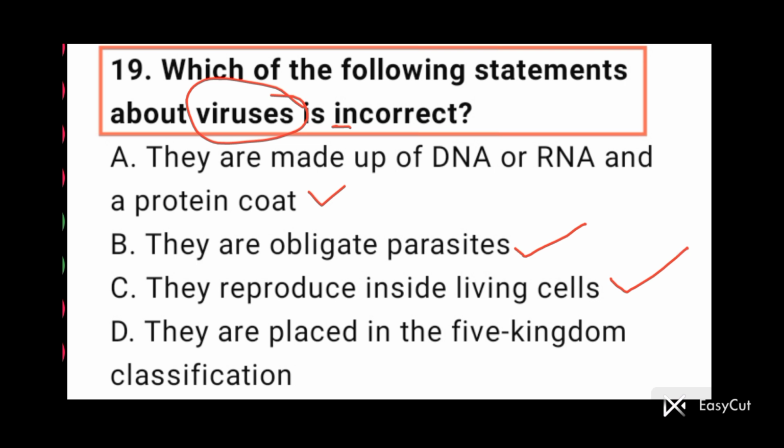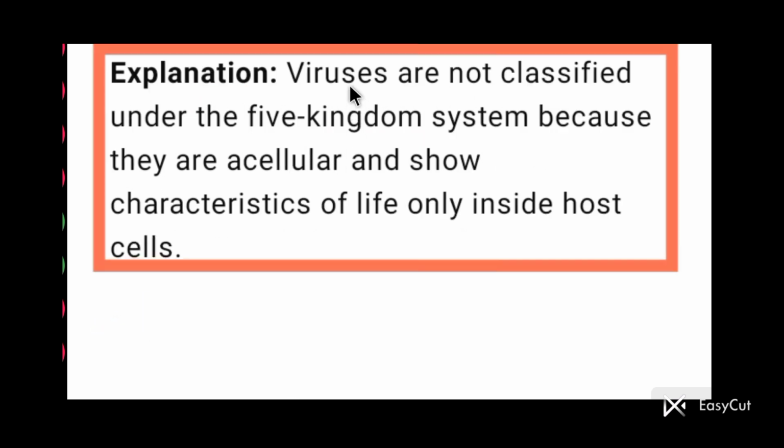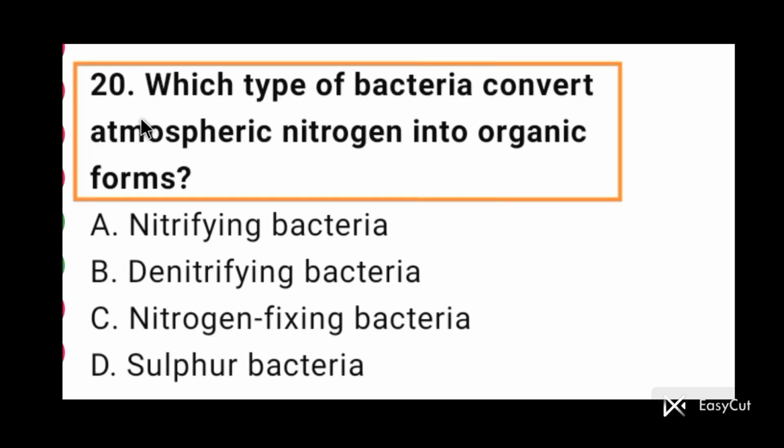Option D, they are placed in the 5 kingdom classification. This is an incorrect statement. In the 5 kingdom classification of Whittaker, there is no mention of acellular organisms like viruses, viroids and lichens. So for question number 19, the answer is option D. Viruses are not classified under the 5 kingdom system because they are acellular and show characteristics of life only inside the host cells.